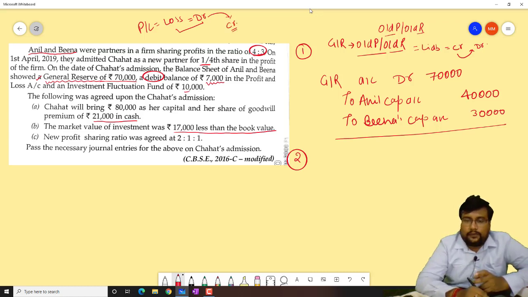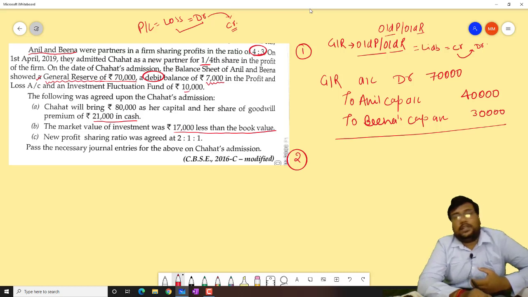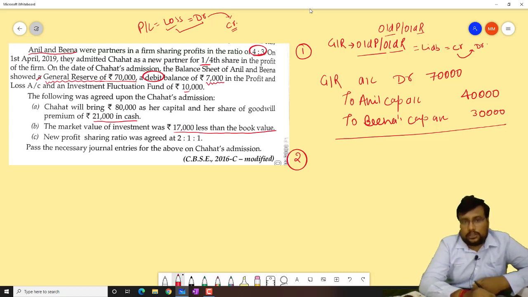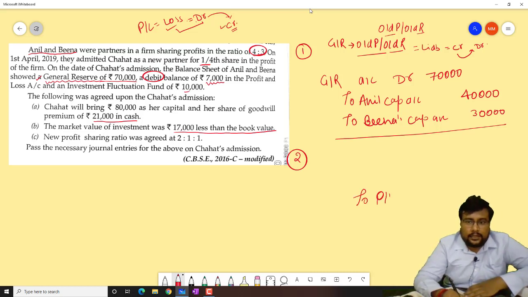Now, beta, debit balance in profit and loss. All losses are debit. To close this particular debit we make it credit. So profit and loss balance will be credit. Somebody asked you how, so you tell them that debit balance of 7,000 in profit and loss account is a loss. All losses are debit, and when we are distributing anything that we have to close, and for closing debit we make it credit. So here it will be to profit and loss account, how much beta, 7,000.